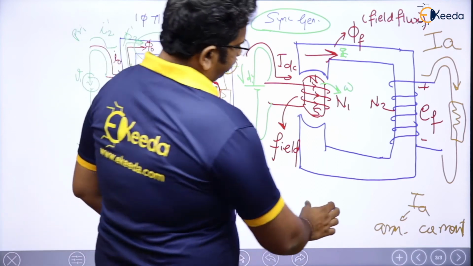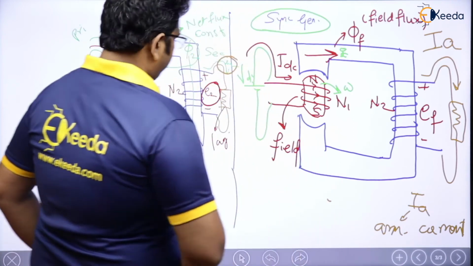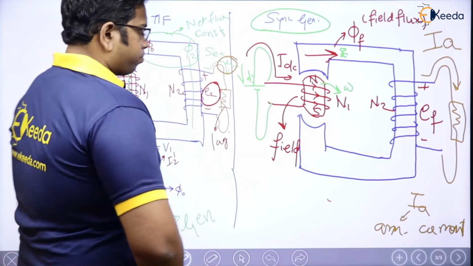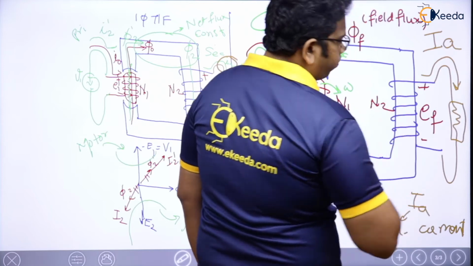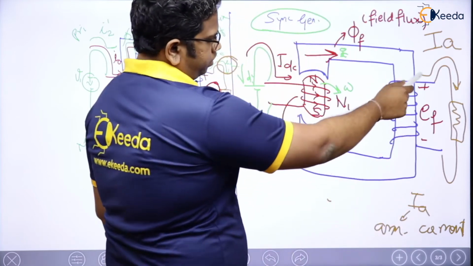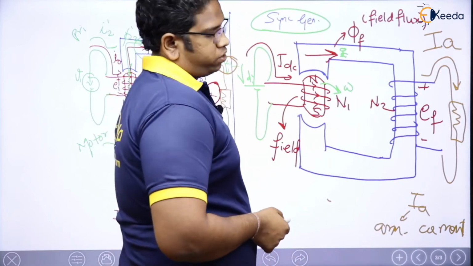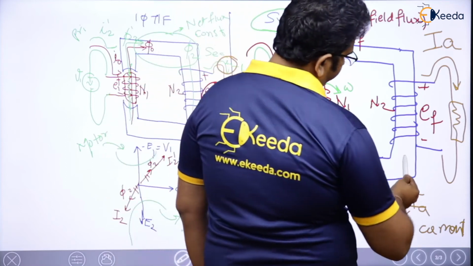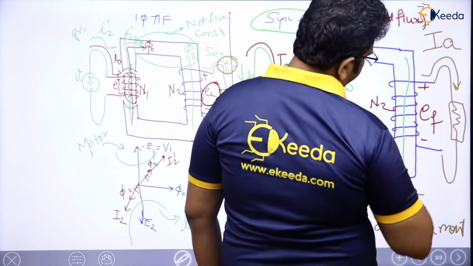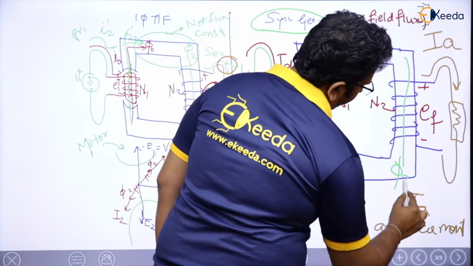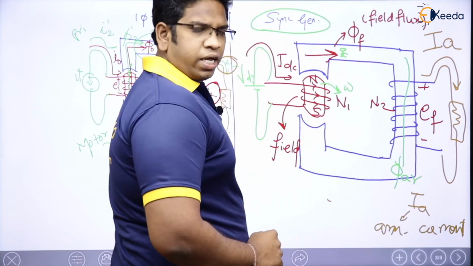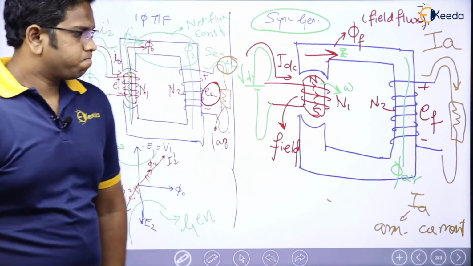Now you just observe here. Since IA is flowing through N2 number of turns, what is going to happen? Some flux is going to be produced, or not? That flux is called phi armature, phi AR. Why?